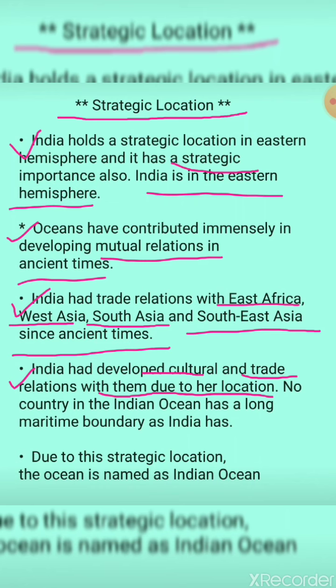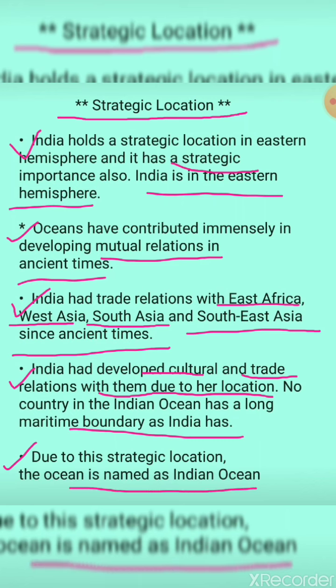No country in the Indian Ocean has a long maritime boundary like India. If you can see the boundary, that is the peninsula side of India. No other such country has that much of marine boundary as India has. Next point. Due to this strategic location, the ocean is named as Indian Ocean.